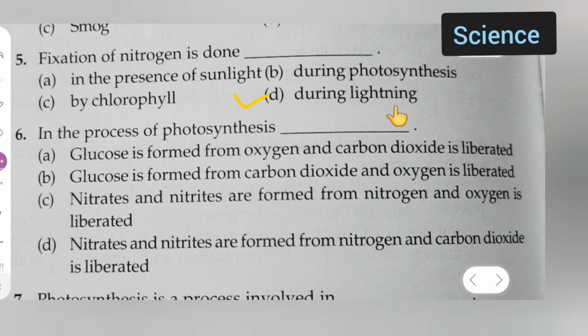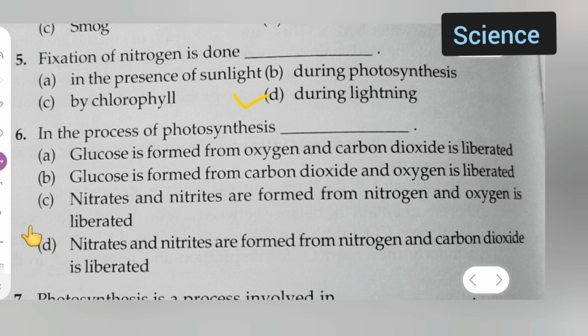So next, question 6 is: in the process of photosynthesis, option A is glucose is formed from oxygen and carbon dioxide is liberated, option B is glucose is formed from carbon dioxide and oxygen is liberated, option C is nitrates and nitrites are formed from nitrogen and oxygen is liberated, option D is nitrates and nitrites are formed from nitrogen and carbon dioxide is liberated.